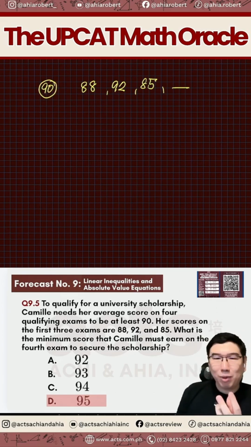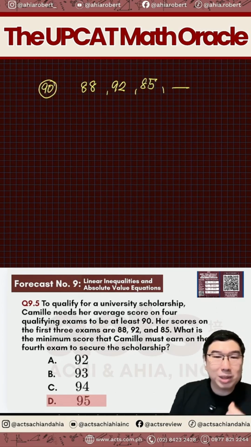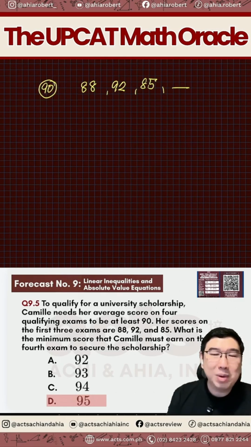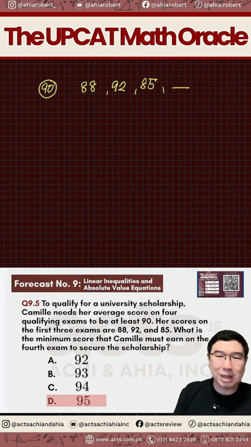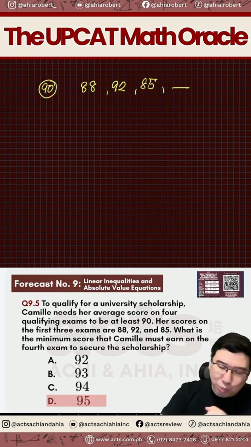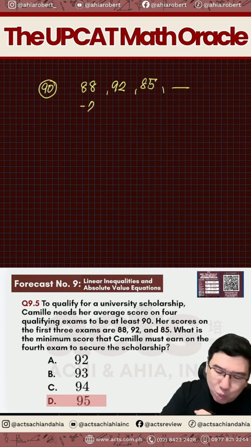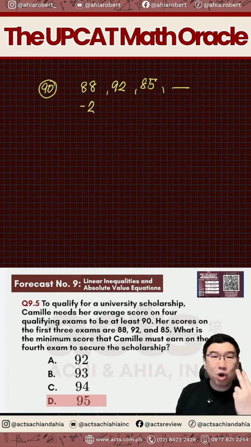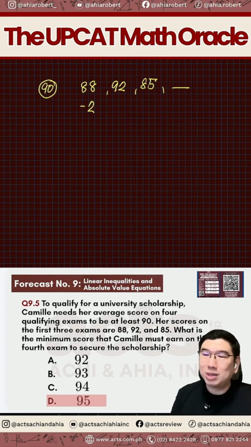Ganito, kung first exam mo is 88 at average na kailangan mo is 90, kulang ka pa, di ba? How many points do you lack para maging 90 yung score mo doon sa first exam? Can you type on the chat? 2. Diba? Kulang ka ng 2 points, right? So, pwede sabihin natin dito muna, negative 2 muna ako. May utang ako na 2. Kailangan kong bawiin itong 2 points na ito para maging 90. Correct?